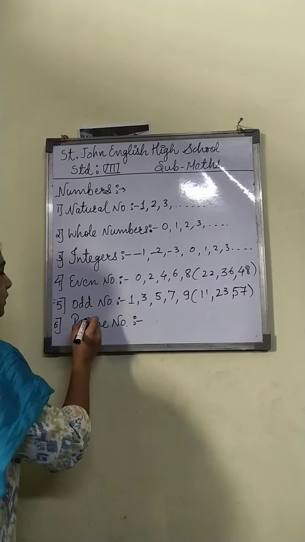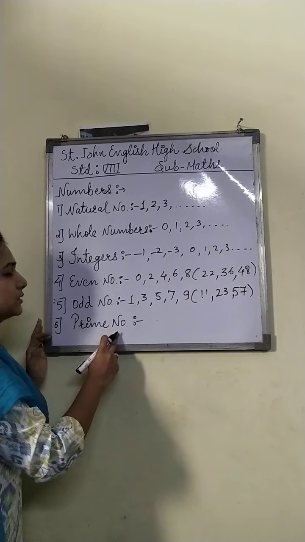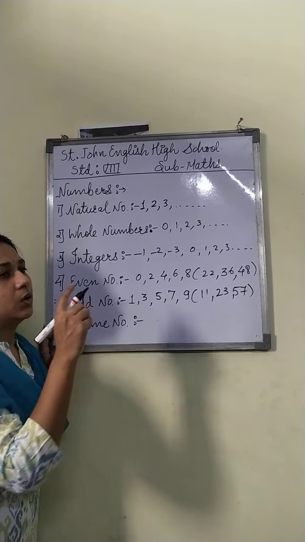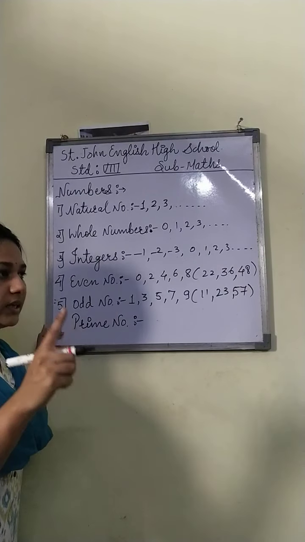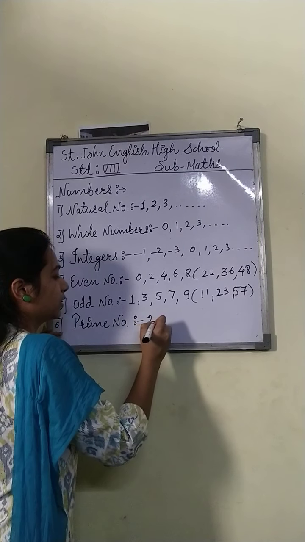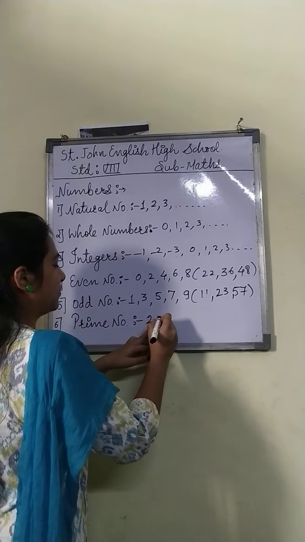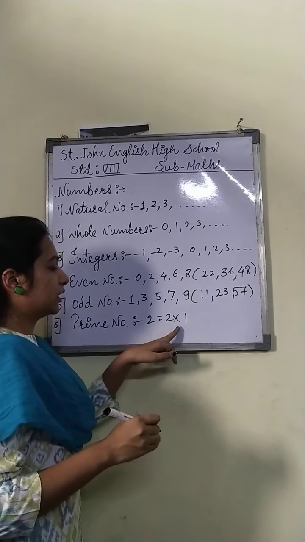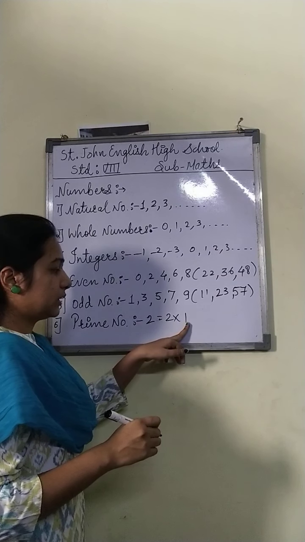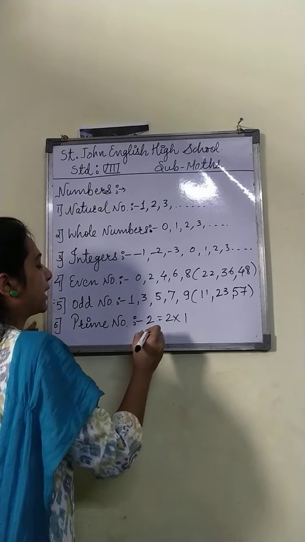Now prime numbers, I thought that you all know about this. Prime numbers are the numbers which have 1 as a factor and that number itself as a factor. It means that the number 2 has 1 as a factor, so I can write 2 as 2 into 1. So this 2 has 1 and that number itself as factors. That's why 2 is a prime number.